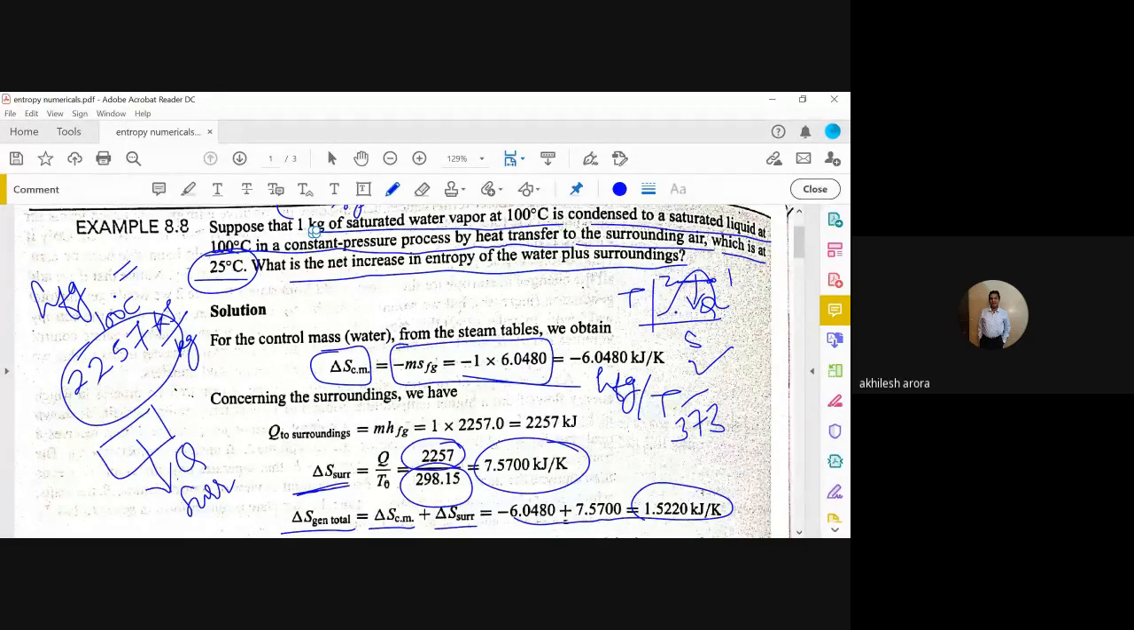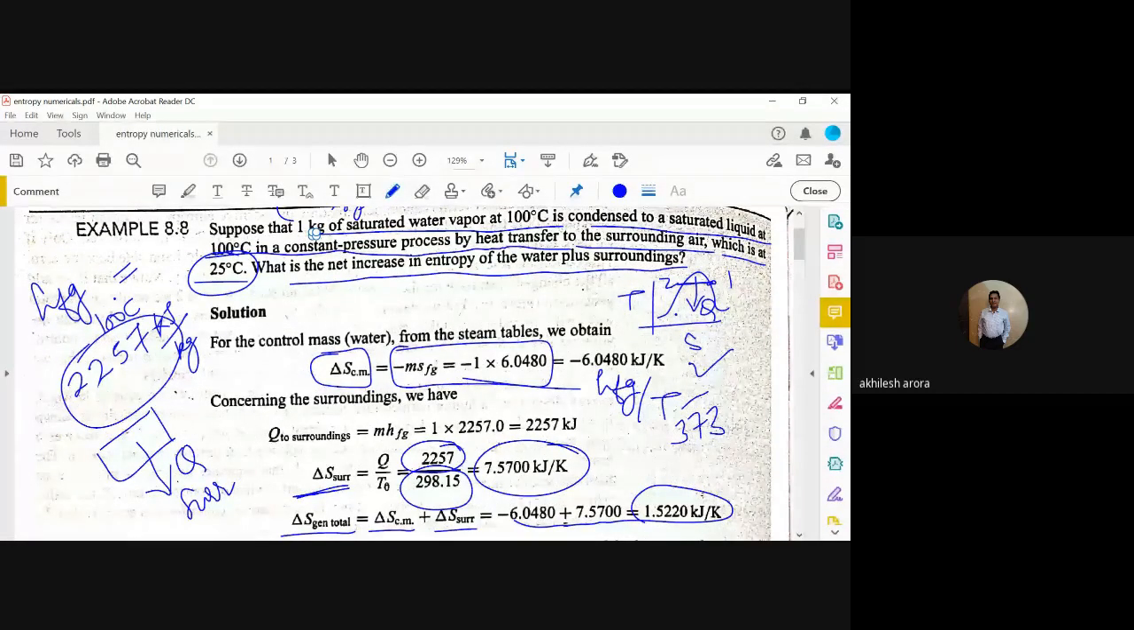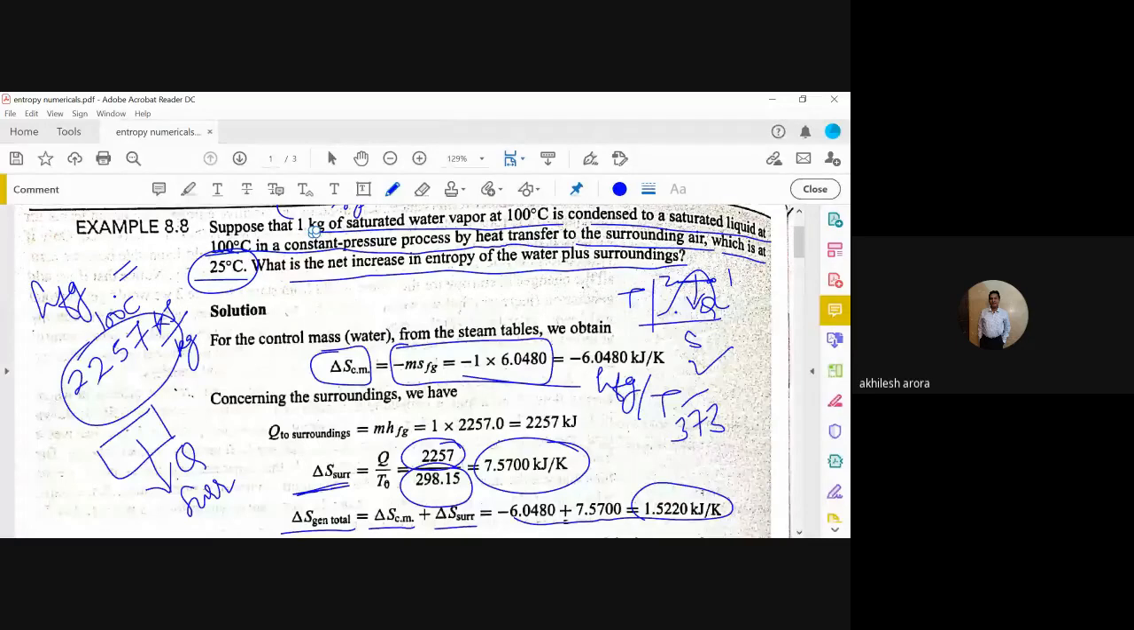Now, can anybody tell me what is the value of the lost work? T naught into S generation. Okay, so it's quite easy to know that lost work is equal to T naught into S generation. S generation is already there with us. T naught is 25 degrees Celsius, so we can multiply both the terms and we will be able to get this value.